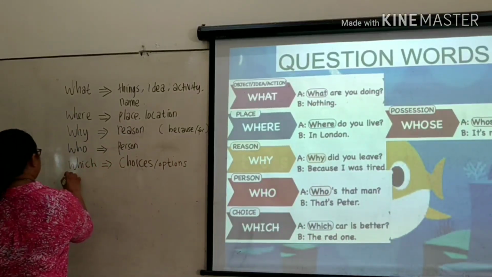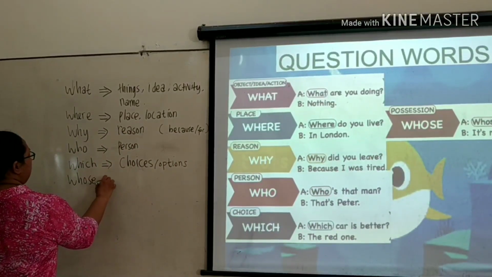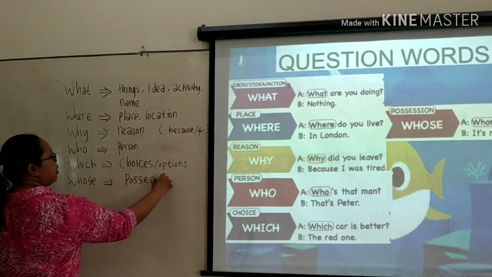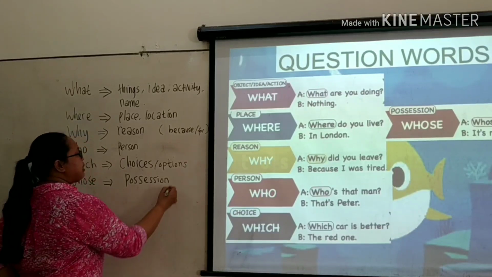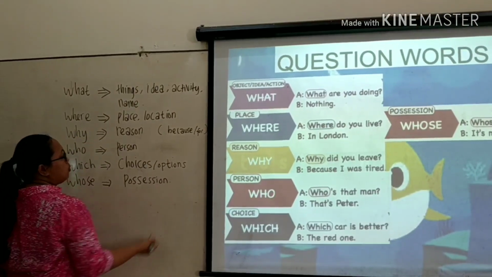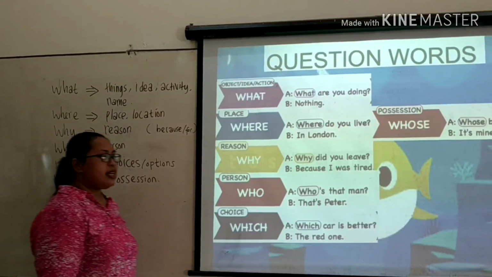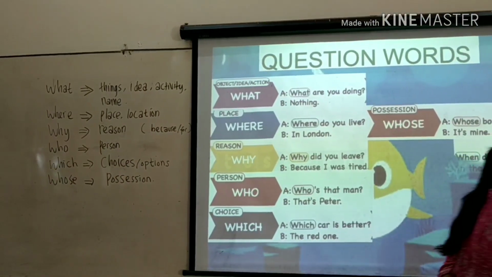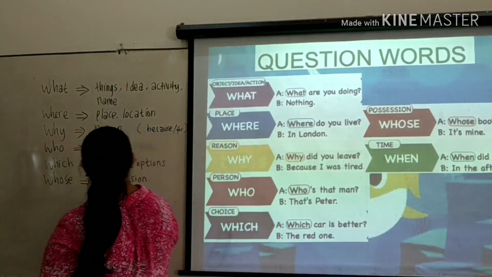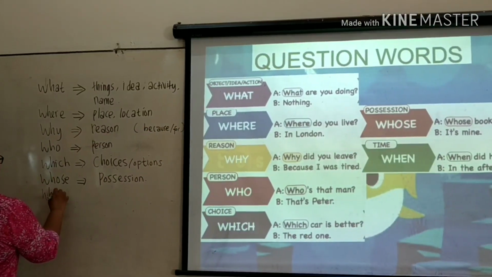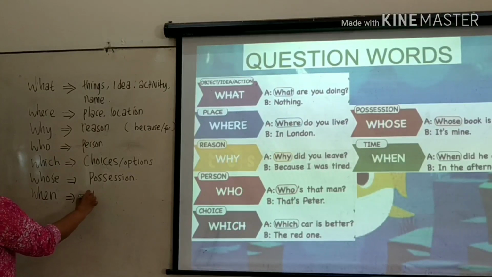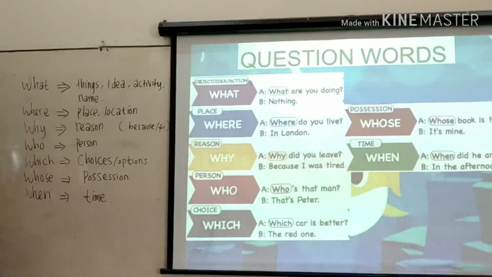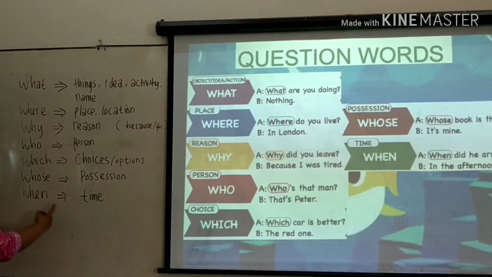Next, whose. What is this? Whose. We use whose for possession. What is possession? Yes, kepemilikan. Yeah, it means you own something. Yeah, something belongs to you. Next is when. When asks for time. When it is time, about time signal, you use when.